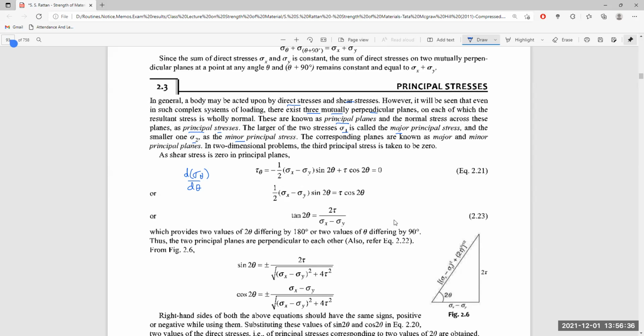Here we get a numerator and denominator, and if we use a triangle for 2 theta, 2 tau is the vertical, sigma x minus sigma y is the base, and the hypotenuse will be the square root of sigma x minus sigma y whole square plus 2 tau whole square. So sine 2 theta will be plus or minus 2 tau divided by the square root of (sigma x minus sigma y) squared plus (2 tau) squared, and cos 2 theta is plus or minus sigma x minus sigma y, the base, divided by the same hypotenuse.